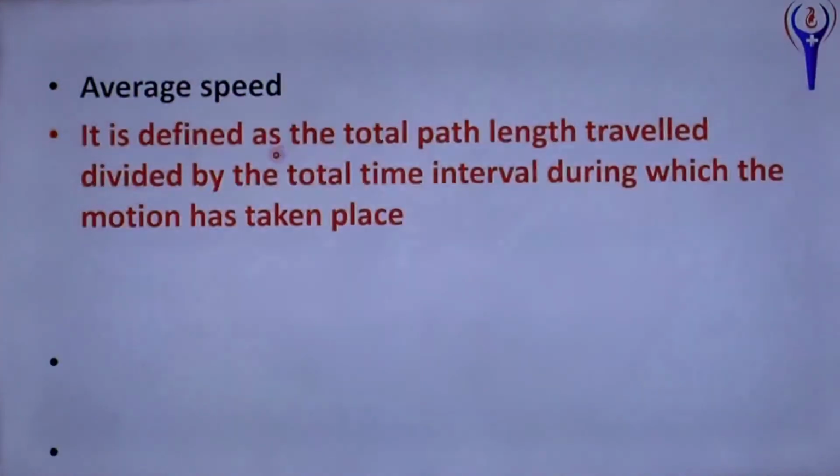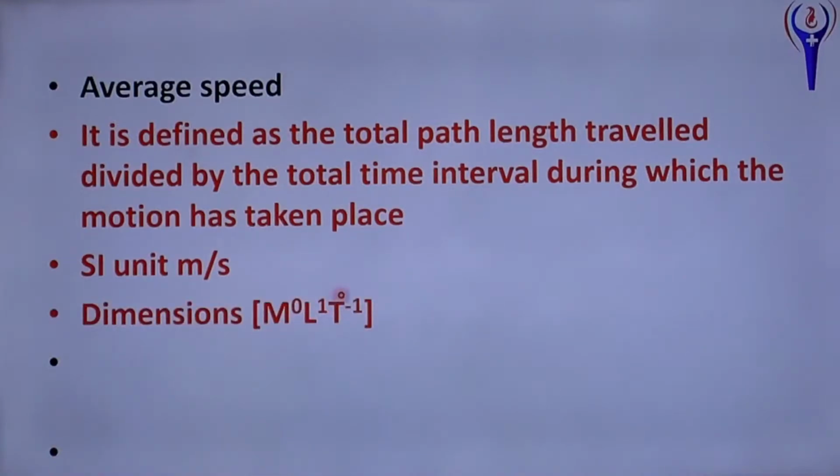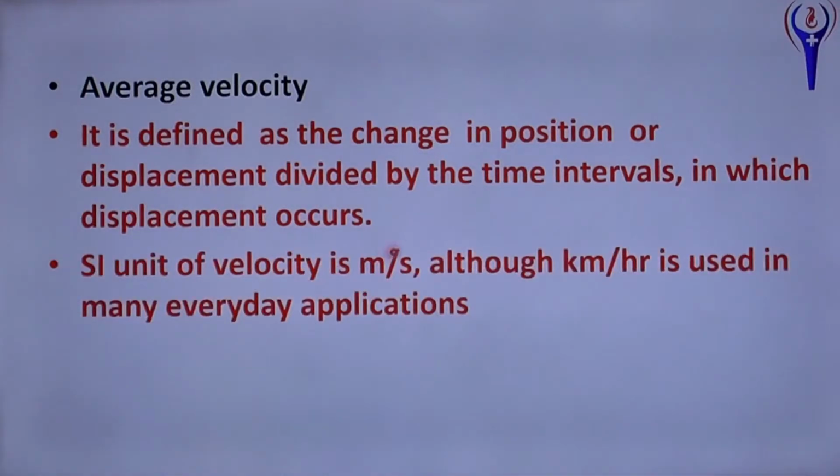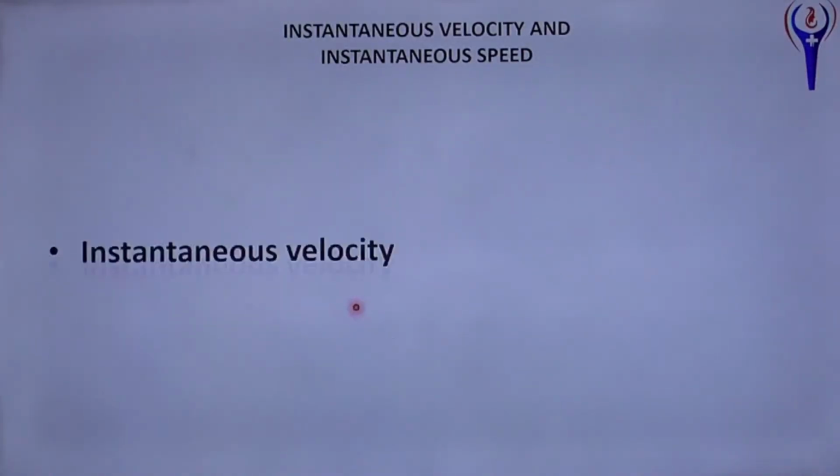Average speed is defined as the total path length travelled divided by the total time taken during which the motion has taken place. SI unit, meter per second. Dimension formula LT^-1. Average velocity is the change in position or displacement divided by the time interval in which the displacement occurs. SI unit is meter per second. The general unit, kilometer per hour, is also used in daily application. Dimension formula is same as velocity or speed, LT^-1.